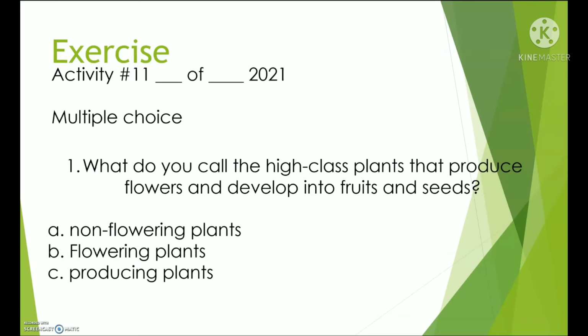What do you call the high-class plants that produce flowers and develop into fruits and seeds? A. Non-flowering plants. B. Flowering plants. Or letter C. Producing plants.